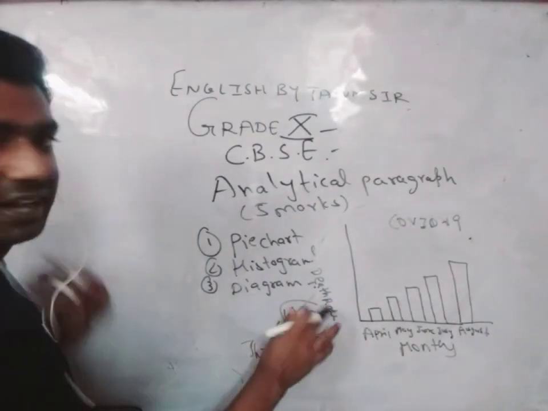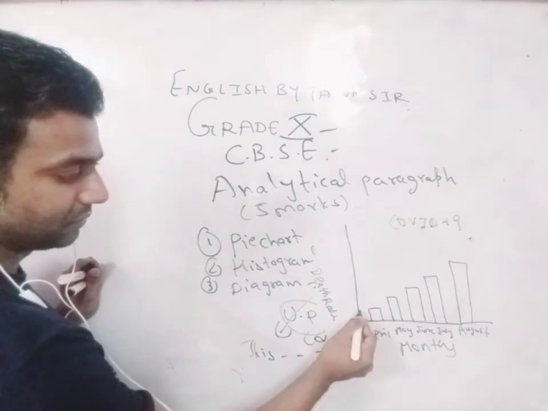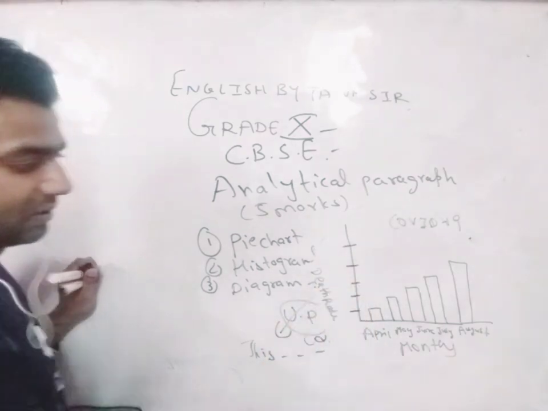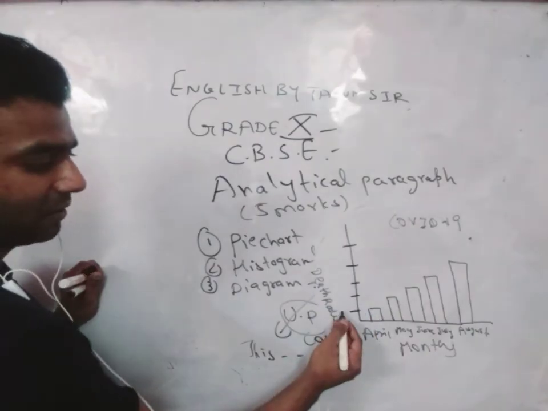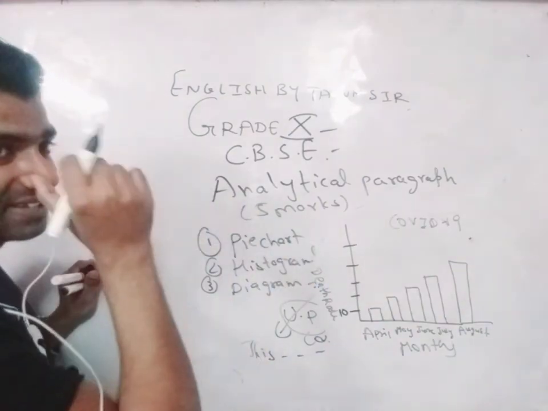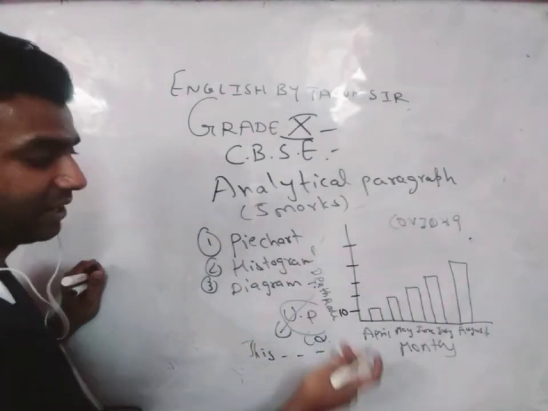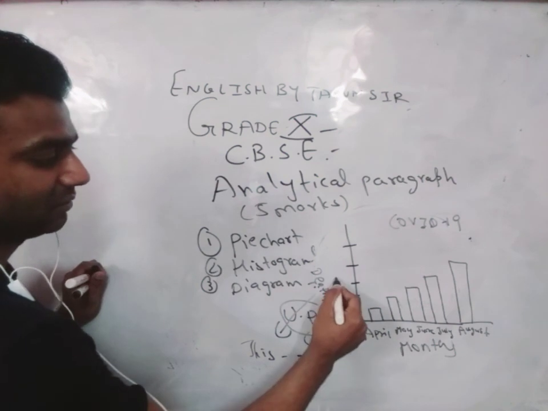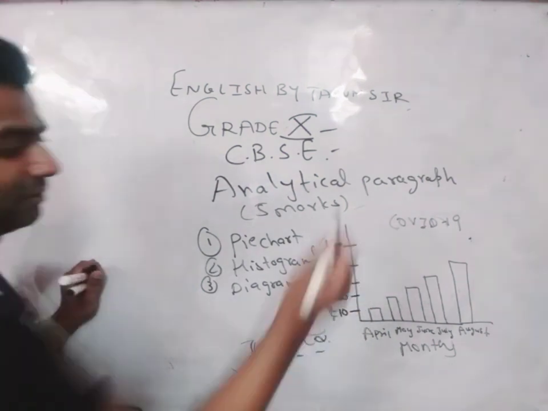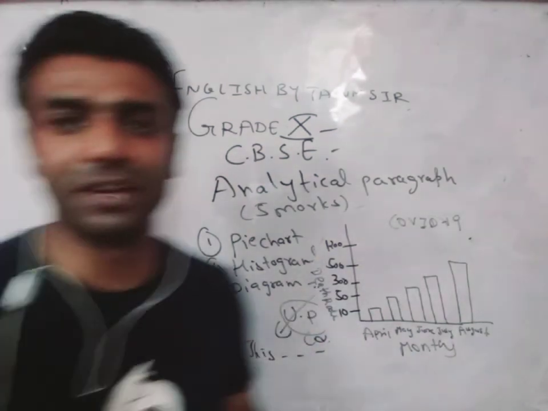Okay, this is the death rate due to COVID-19. In April 10, this is just an example, I am not giving you the accurate data. 50, 300, 500, 1200. So on this basis you will have to interpret and write it.